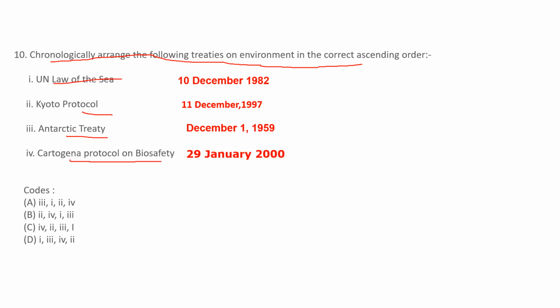The chronological order is third, first, then second, then fourth. It is there in option A. So what is the correct option? The correct option is A.